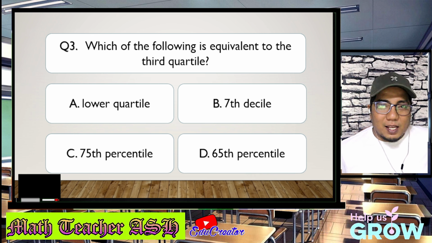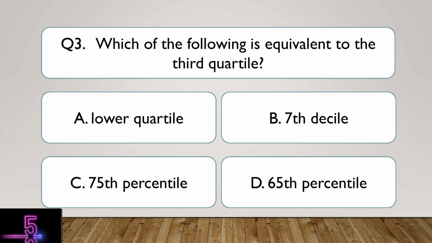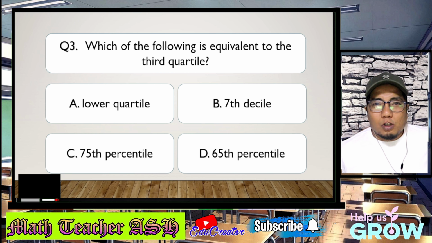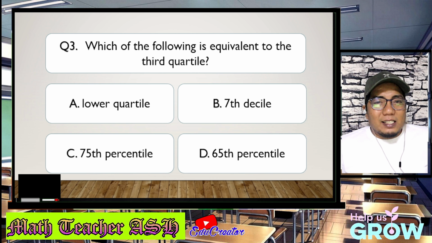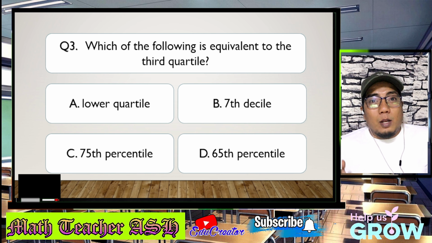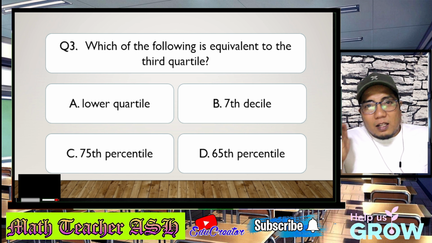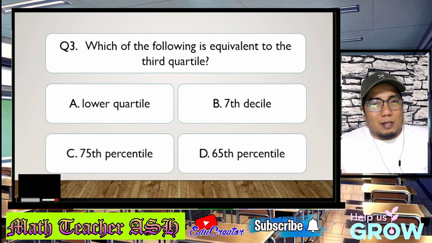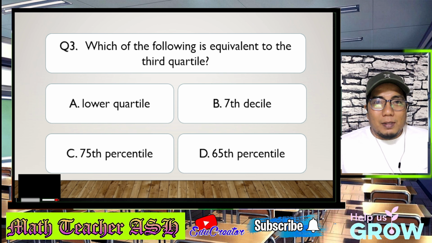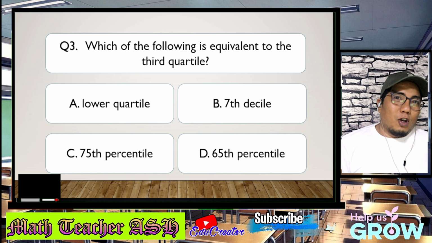I'll give you 5 seconds to think about your answer. 5, 4, 3, 2, 1. Alright, math learners, talking about third quartile, it means that the whole distribution is divided into 4 parts. And when the 4 parts are being divided, the third quartile is in the 3/4 of that certain distribution. Because third quartile means 3 over 4 or 3/4 of the quartile.